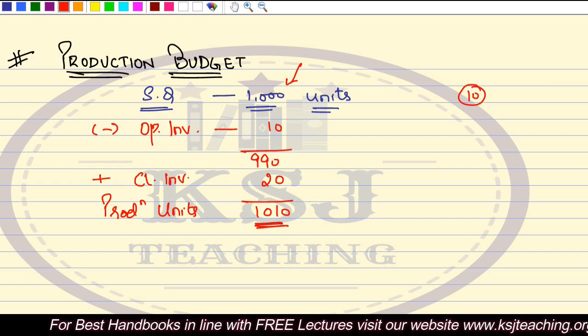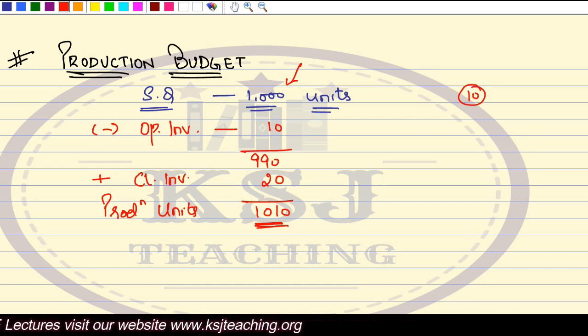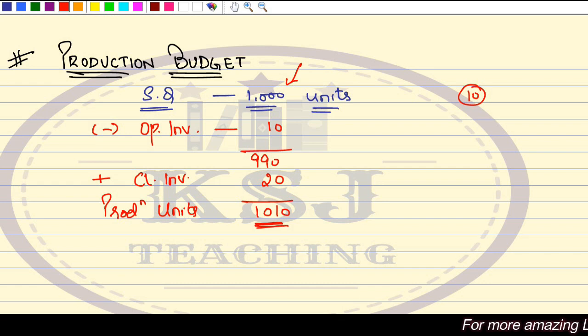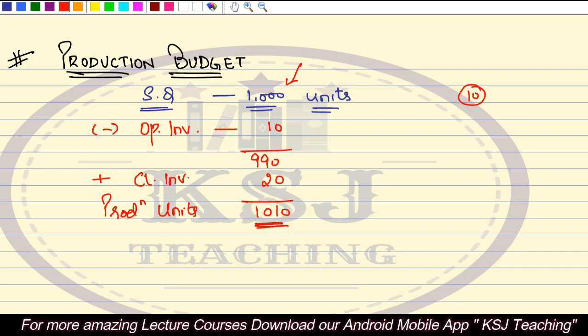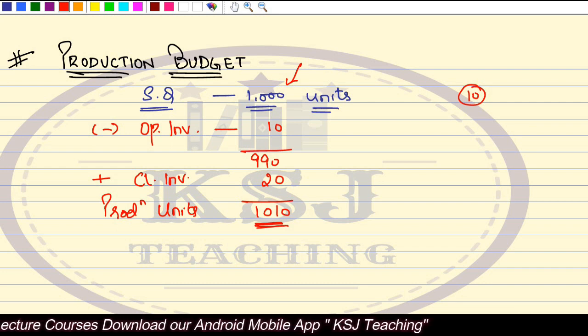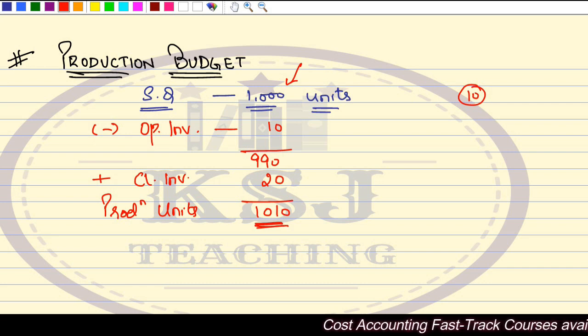So in the production budget, we try to find out the number of units that we want to manufacture, and it is dependent upon three things. One is the sales quantity, the quantity that we want to sell. The second is the opening inventory that is already lying in the godown, we will subtract it, plus the closing inventory, if any, that you want to keep. Accordingly, your production units will be manufactured. So in this case, we will manufacture 1,010 units, where 20 units will be kept as closing inventory and the rest of the units we will sell out.